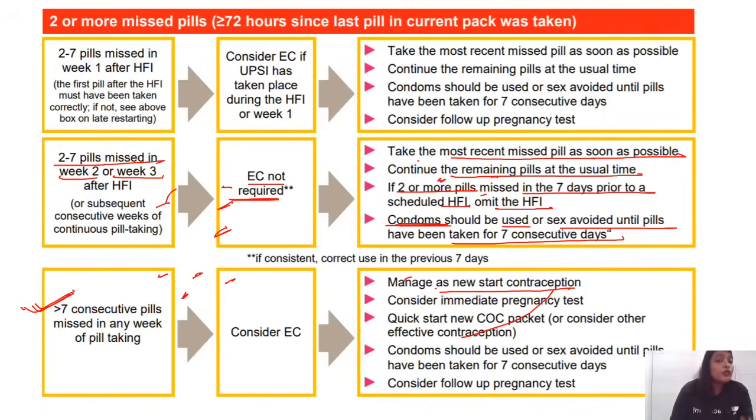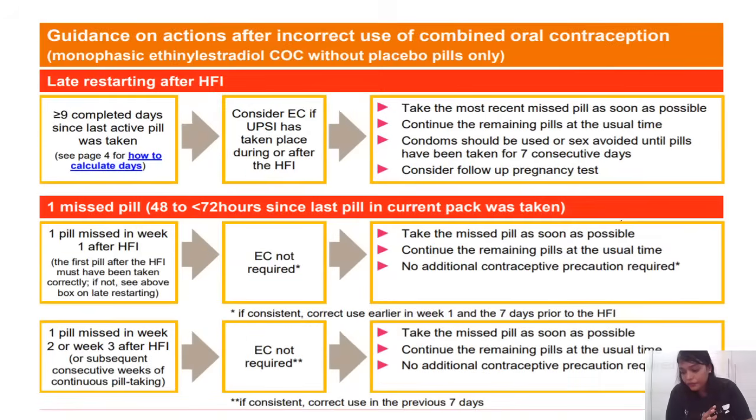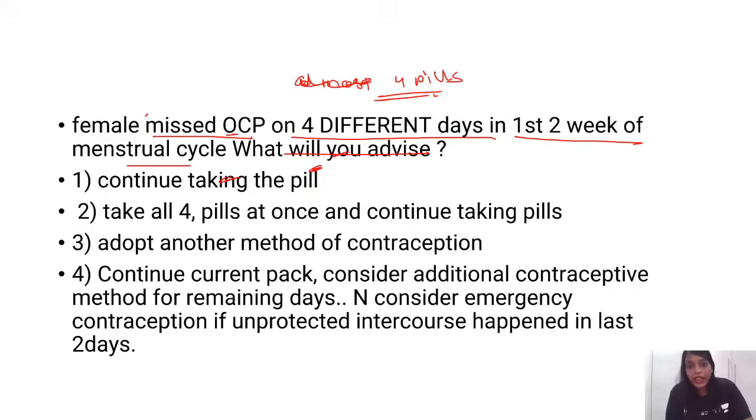So they don't tell you to stop and go for another contraceptive. They'll ask you to use additional contraception along with the current pack if they are missing around 2 to 7 pills. So if you had such an option, in our patient, she has missed 4 pills in week 2 and 3.